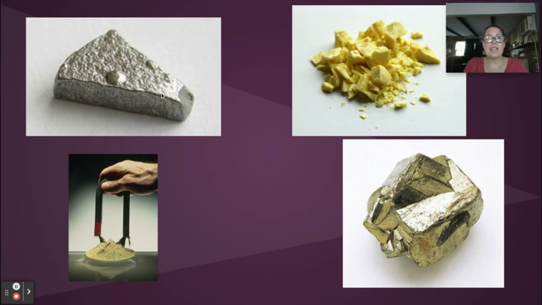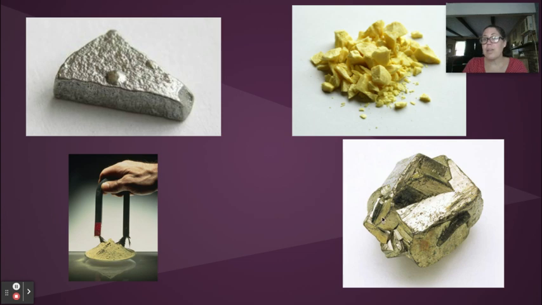It's got metallic luster, but it's not iron anymore. It's got a different color, and it's no longer magnetic. So it's got completely different properties. It's got some properties of the metal in terms of its luster and its shine, but it doesn't have all of the properties that a metal would have. So it's kind of got a new set of properties that does not belong to either one of its component elements.